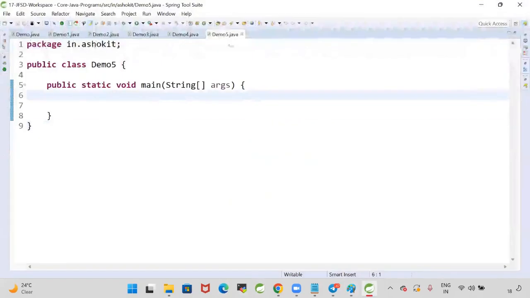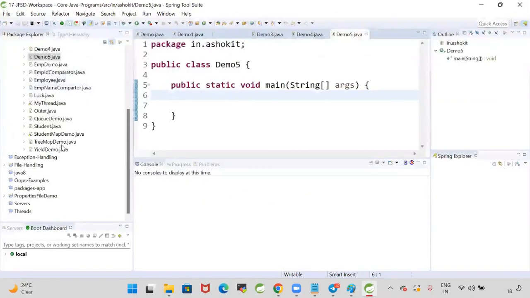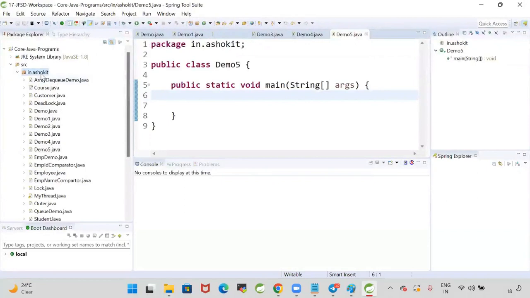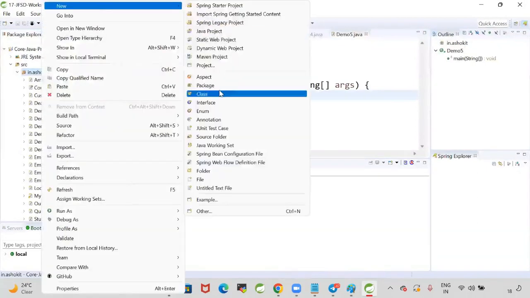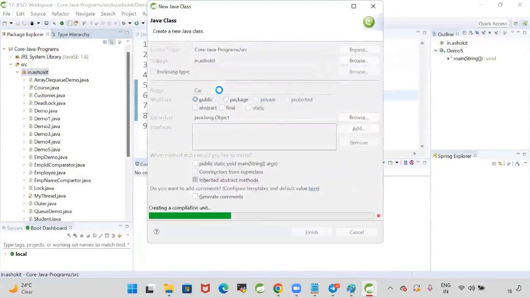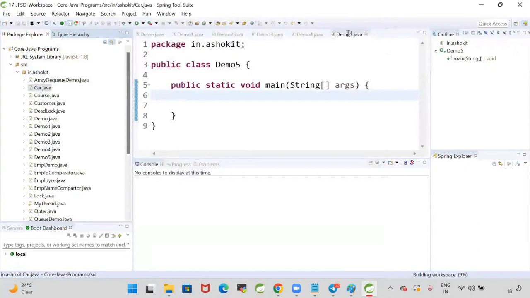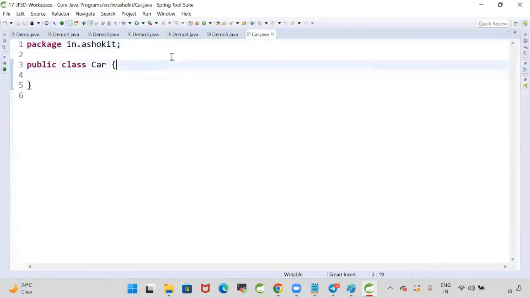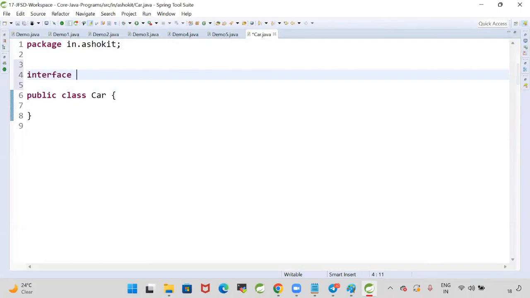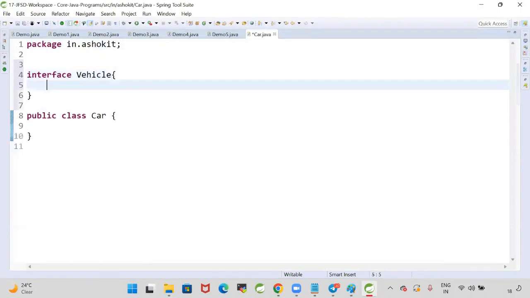All right, now here let me take one class with a name called car class. Now in this, I'm creating one interface. Interface I'm creating with a name called vehicle. Interface vehicle is available. Here I'm writing one method, public void start method.